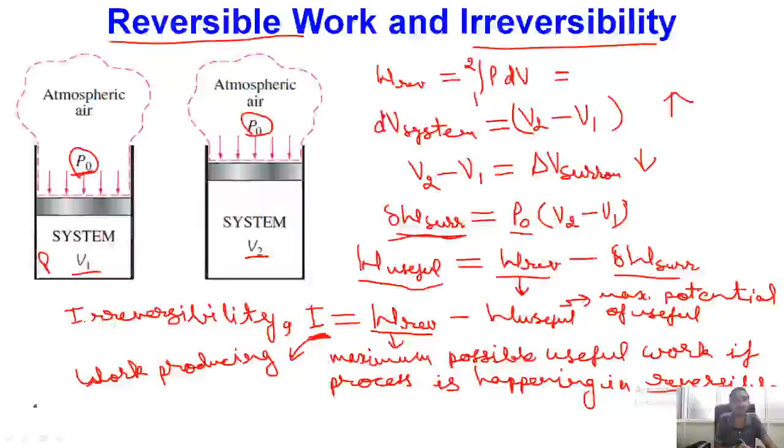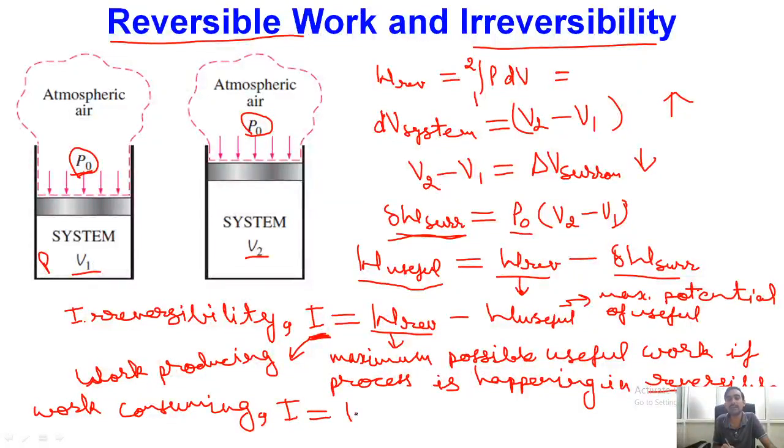However, if we have to define the same for work consuming devices, then what will happen? We all know that work consuming devices consume less work while they are operated in a reversible manner. So for work consuming devices, useful work will be more in comparison to the reversible work. So over here the definition of irreversibility will actually be reversed.